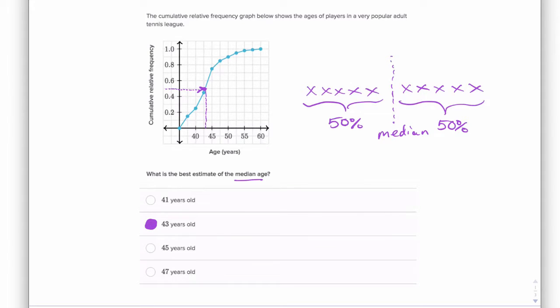If we check the other answers, we can see that they're not close to the 50th percentile. For example, 41 years old, we're getting in at about the 30th percentile here, so that can't be it. And then if we try another choice here, like 45 years old, tracing up from 45 years old puts you at about the 75th percentile. So that can't be it either. So it seems like our answer has to be it.